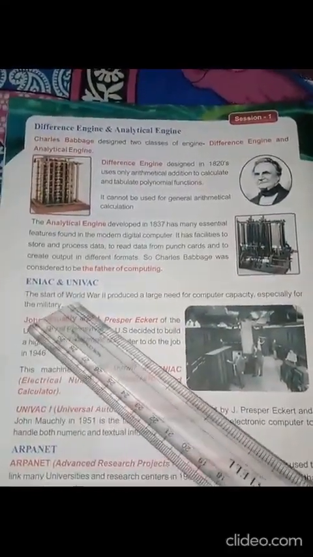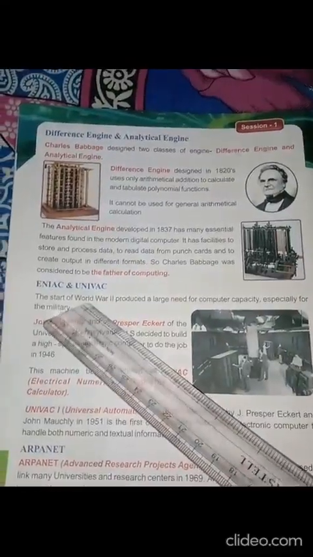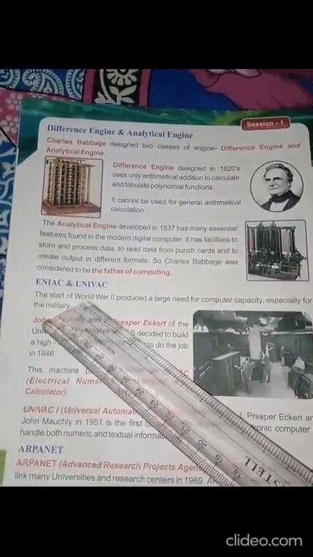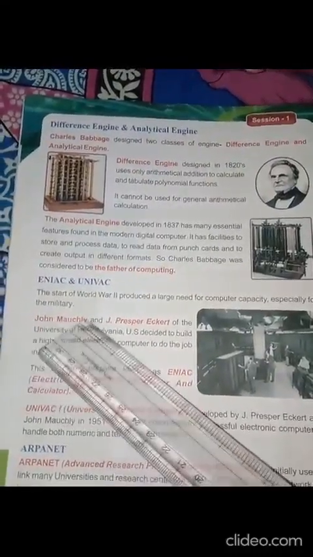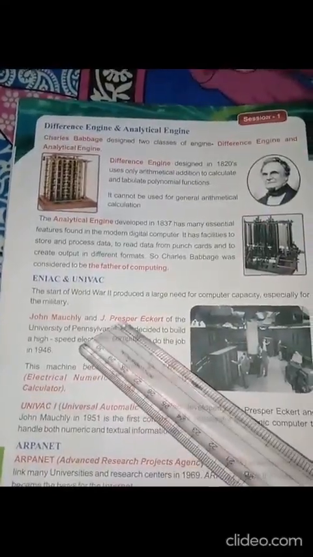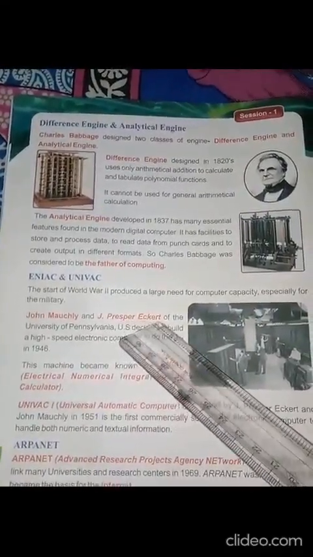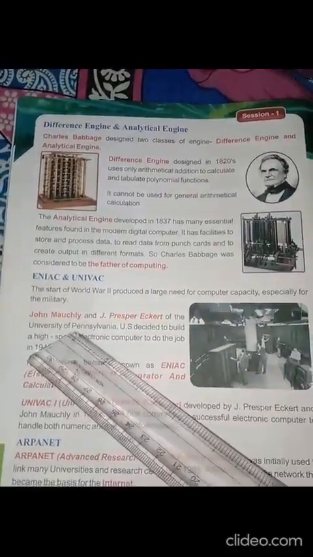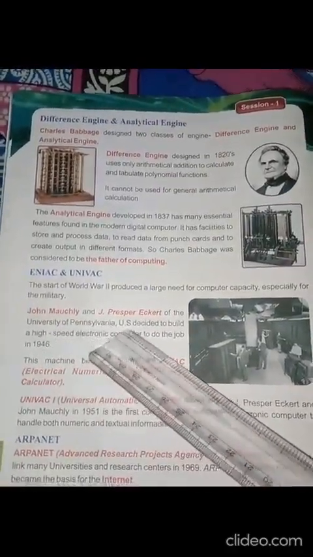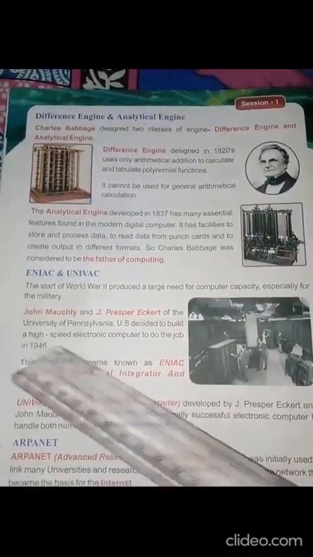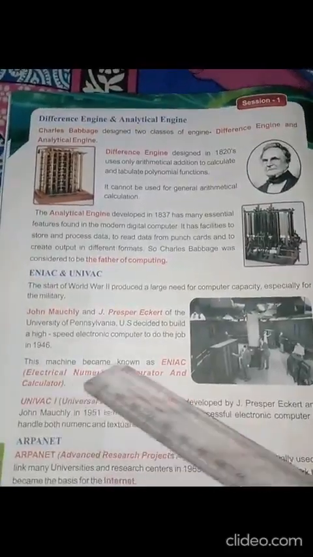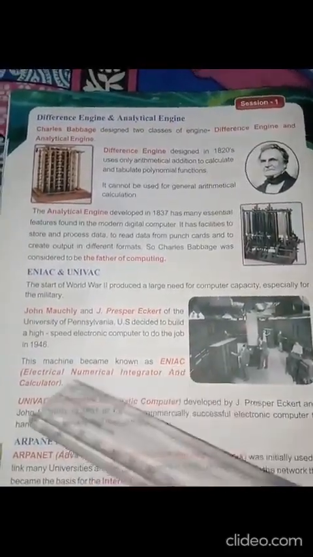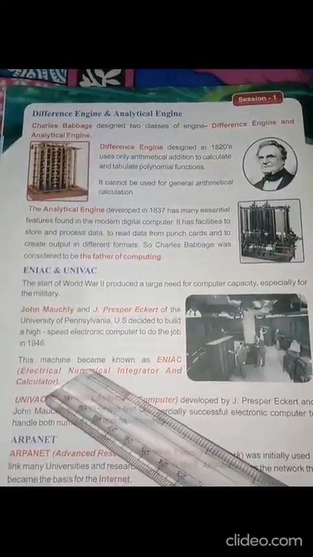John Mauchly and J. Presper Eckert of the University of Pennsylvania, US decided to build a high-speed electronic computer to do the job in 1946. This machine became known as ENIAC, the Electronic Numerical Integrator and Calculator.